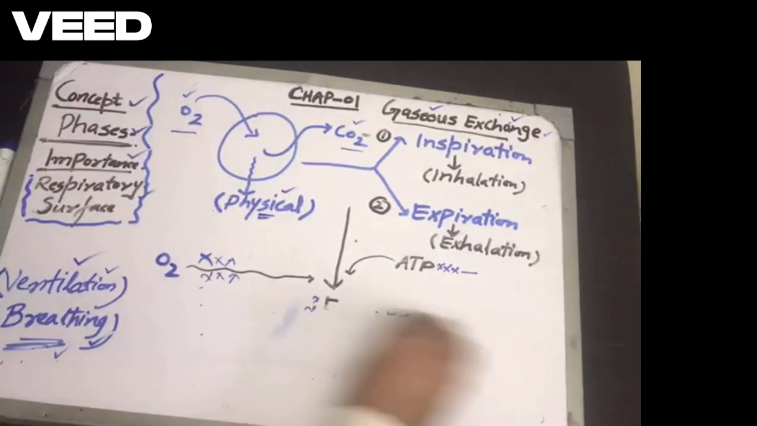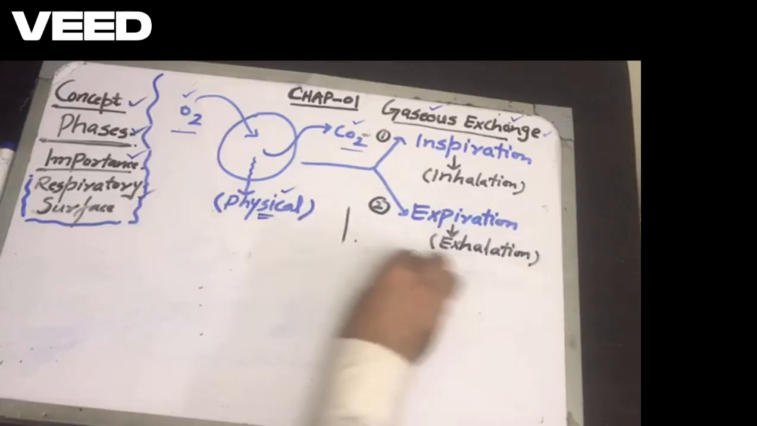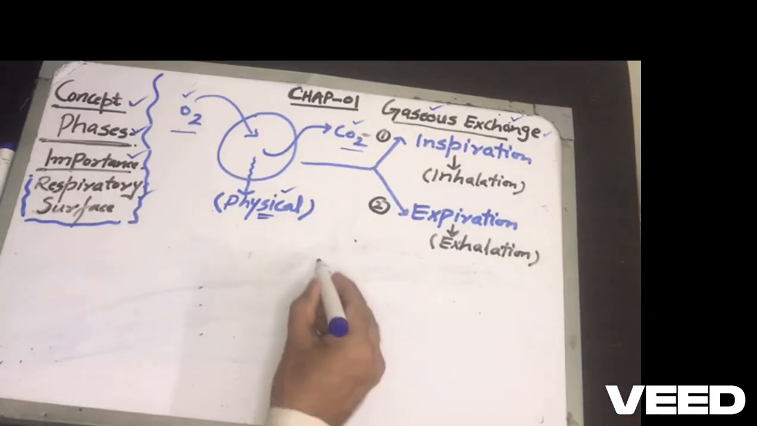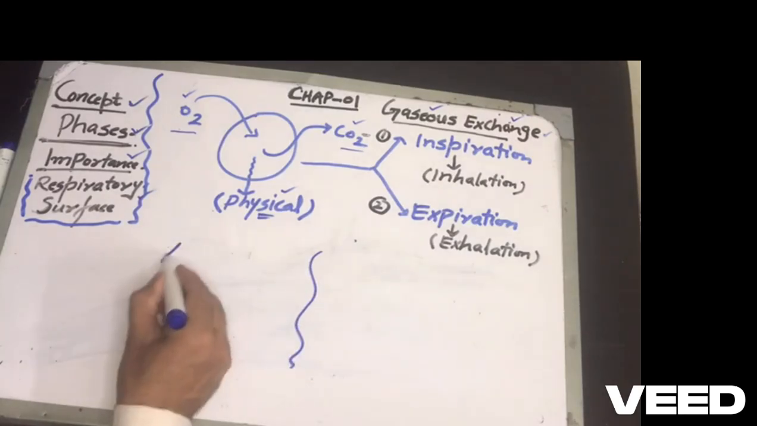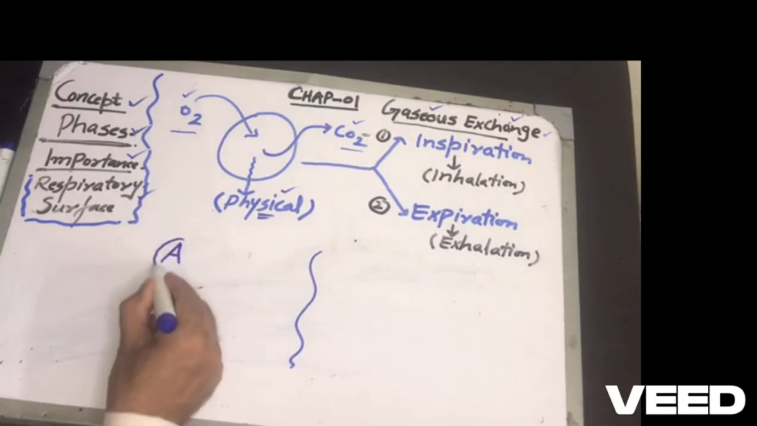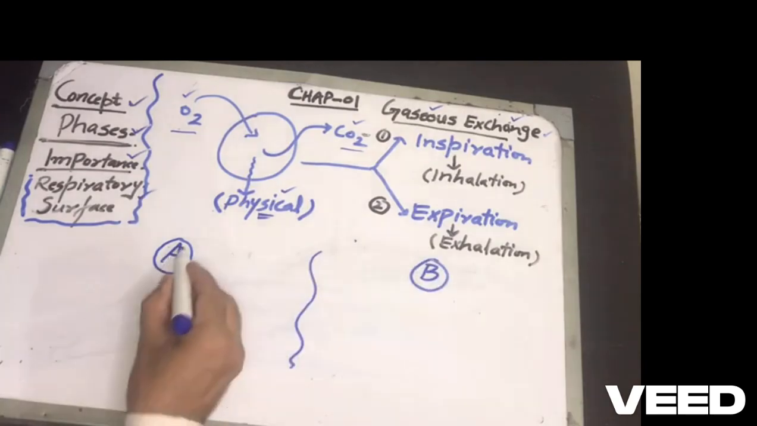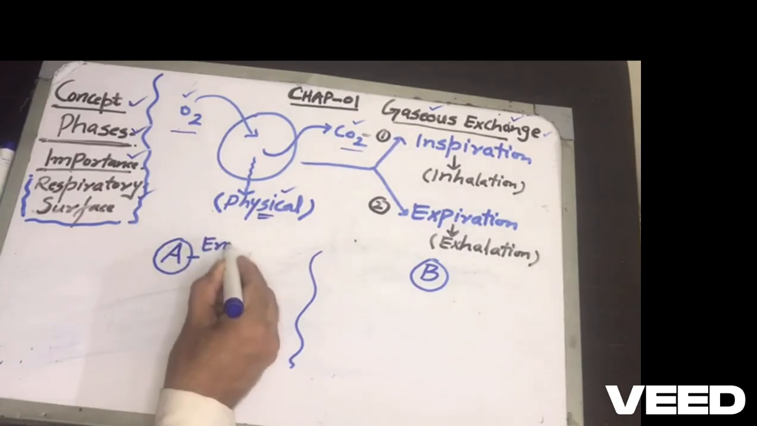So I would like to explain what is respiratory surface. The respiratory surface, as the name indicates, is the surface through which respiration occurs. I am going to draw this surface. Say, on one side you can have area A or environment A, and this is say B. So when I say A, it means that it is environment.